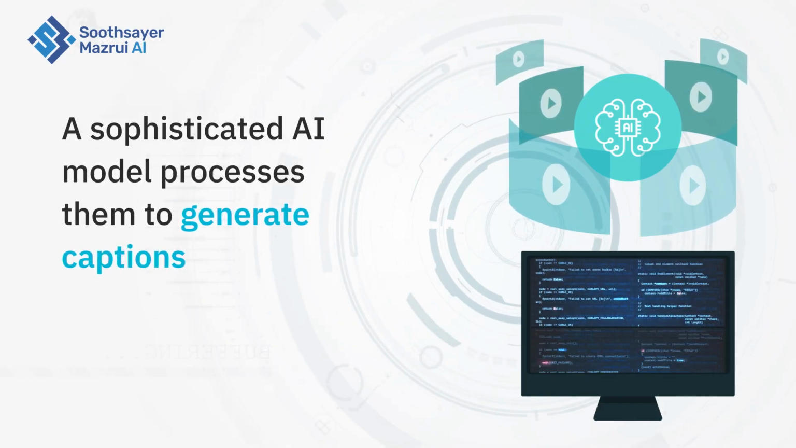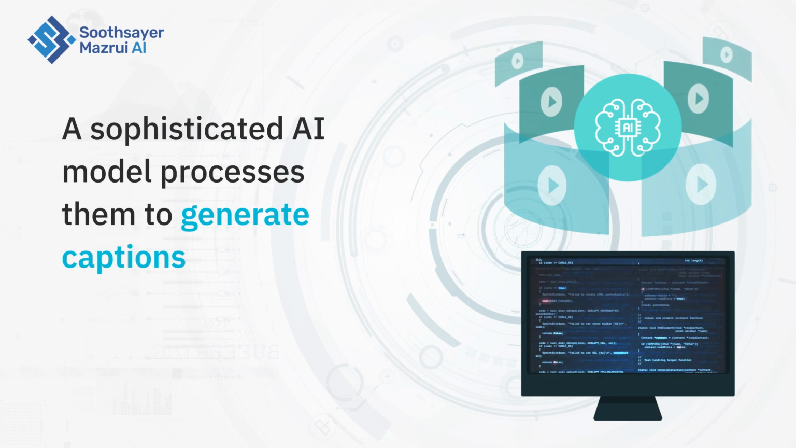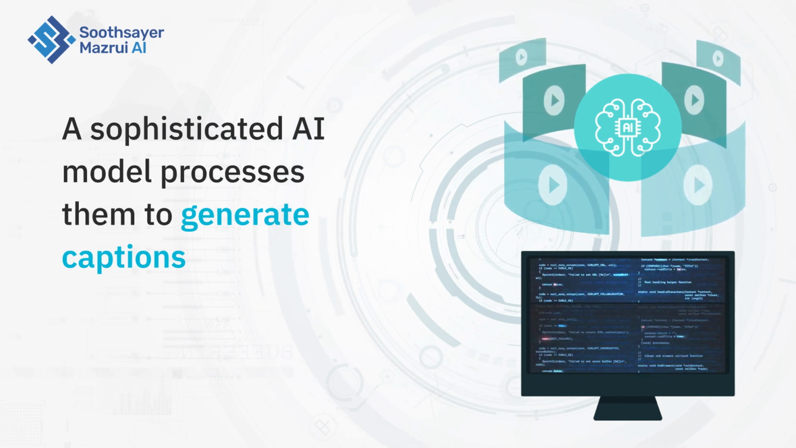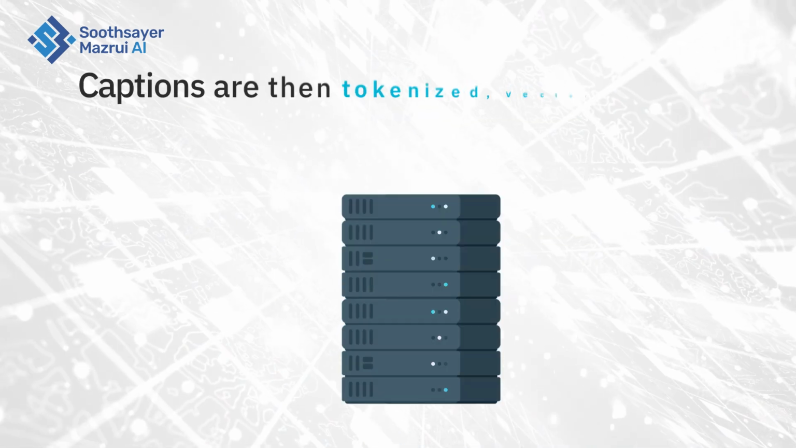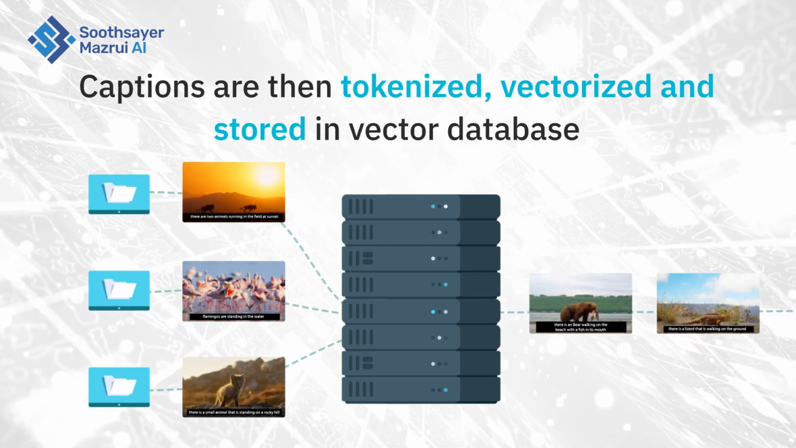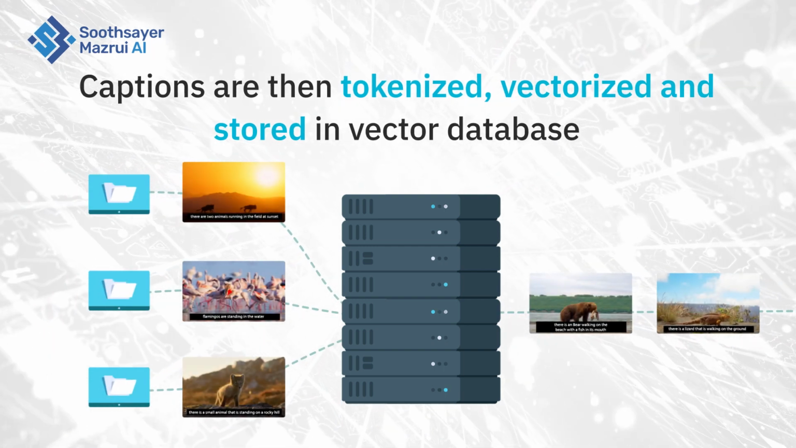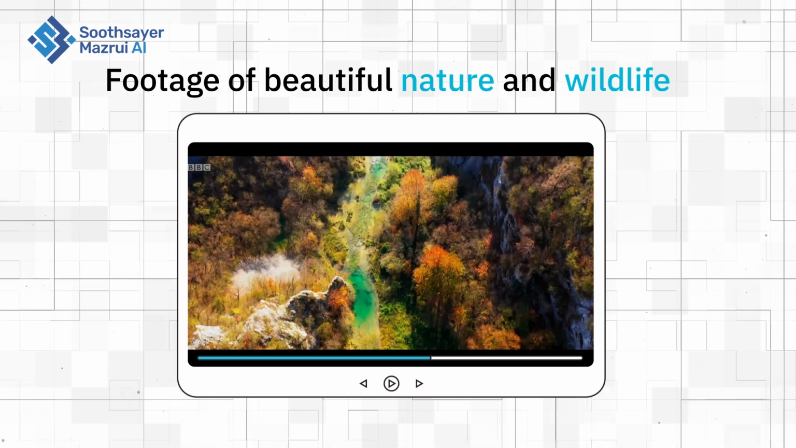Now, these frames undergo a sophisticated AI model that processes them to generate captions, capturing the essence of each scene. These captions are then tokenized and vectorized before being stored in our vector database. Let's see it in action.